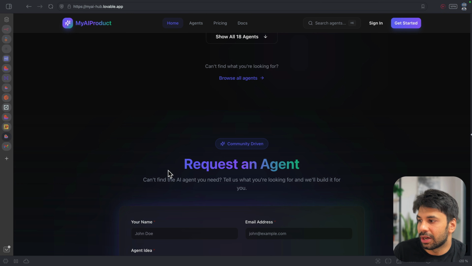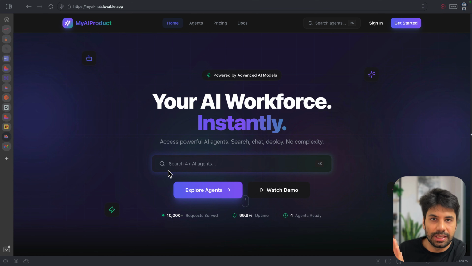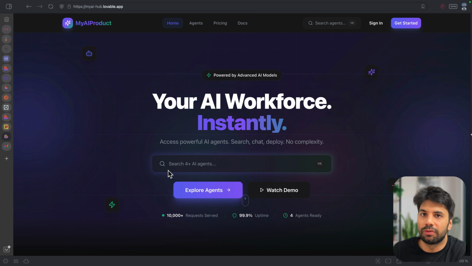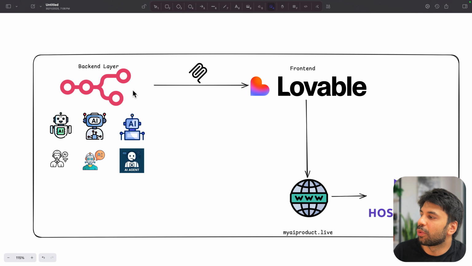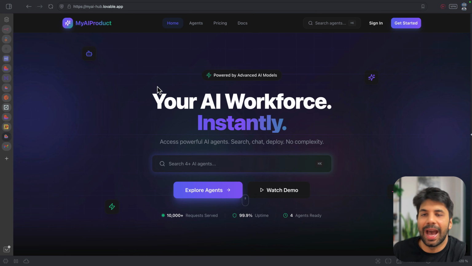And this website, honestly, is looking pretty nice. Seems like it was created by someone who has experience. And of course, you can work on making it a lot better over time. So this is where again all the things are joining. We are able to create a proper backend and the front end. Your agents can be as complex as you like.